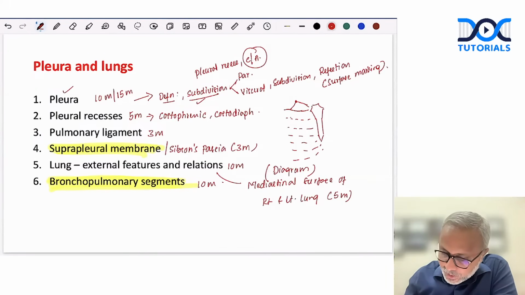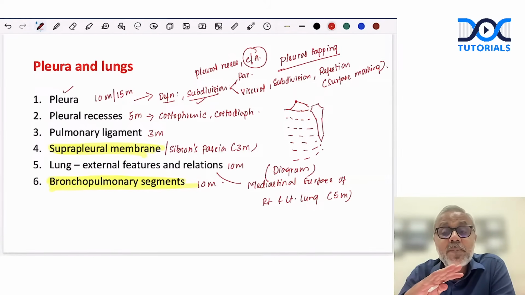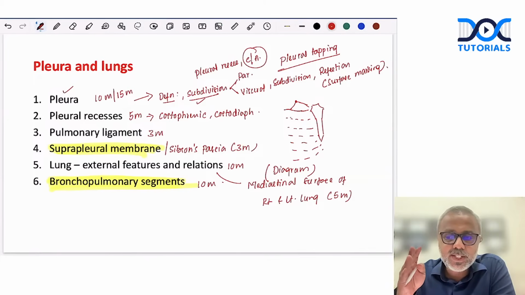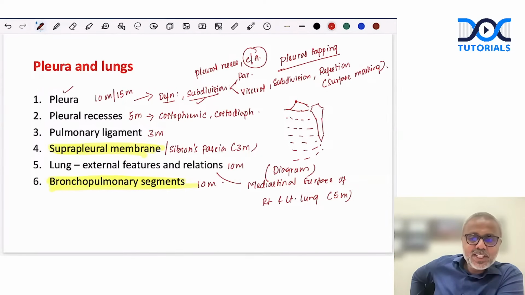Okay. Now remember, this is also one question that is important. Pleural tapping, or what we call thoracocentesis. Where do we actually perform thoracocentesis, and what is the anatomical basis? So remember, the lung actually ends at the level of the sixth rib in the mid-clavicular line, the eighth rib in the mid-axillary line, and the 10th rib in the posterior or scapular line.